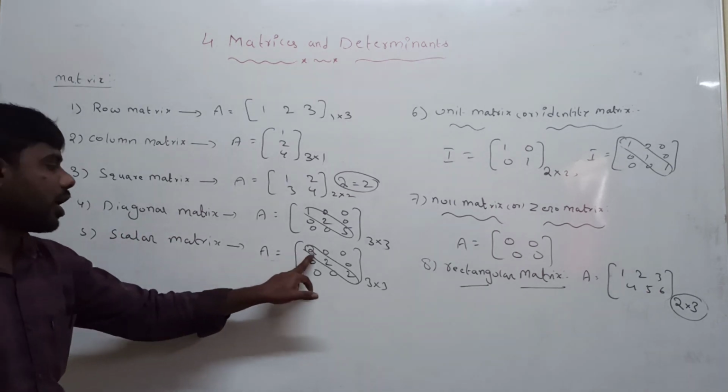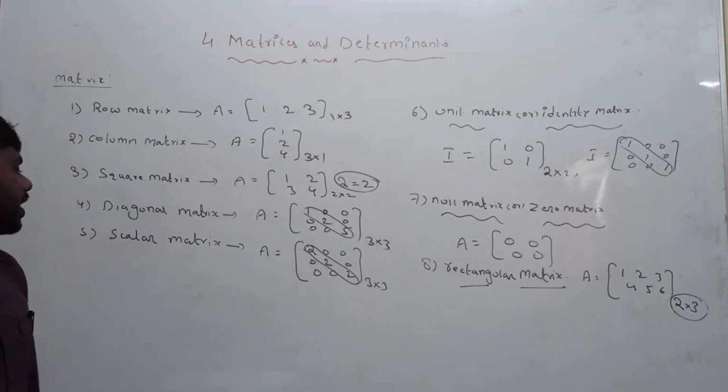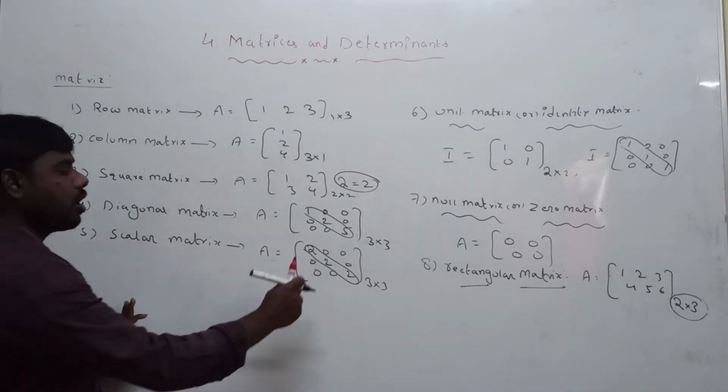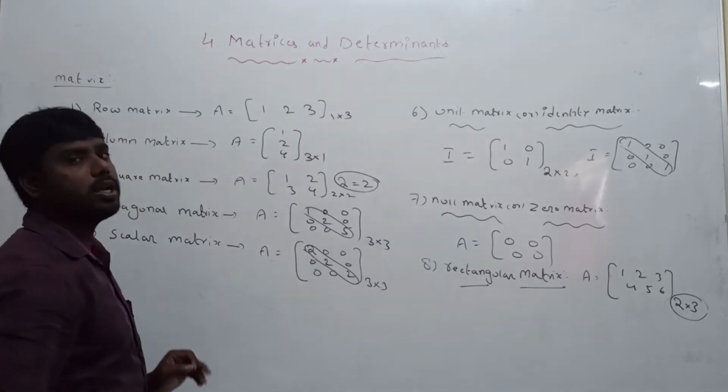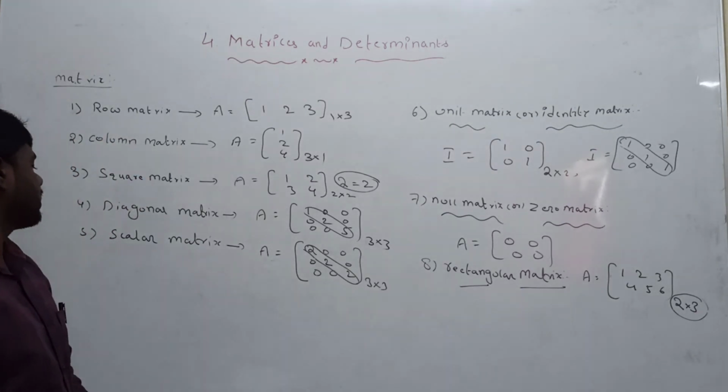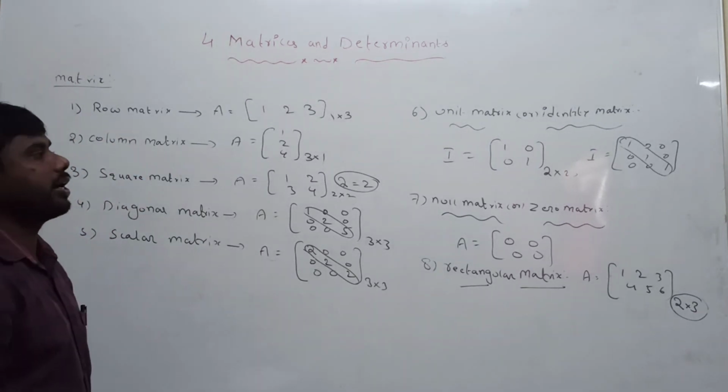Fifth one is the scalar matrix. A diagonal matrix is said to be a scalar matrix if the non-diagonal elements are zeros and the diagonal elements are equal. This type of matrix is called a scalar matrix.